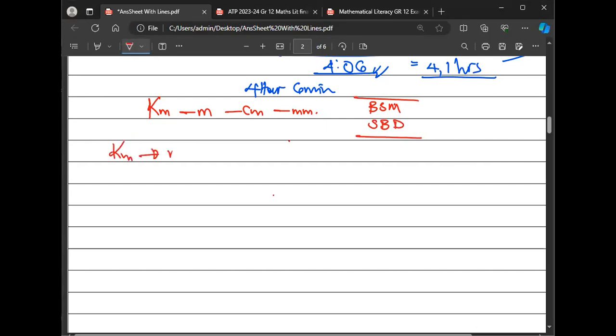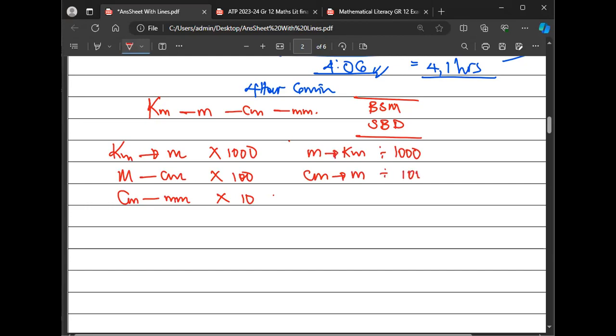Kilometers to meters, multiply by 1,000. Meters to centimeters, multiply by 100. Centimeters to millimeters, multiply by 10. You see that? So the opposite is true. Meters to kilometers, divide by 1,000. Centimeters to meters, divide by 100. And millimeters to centimeters, divide by 10.